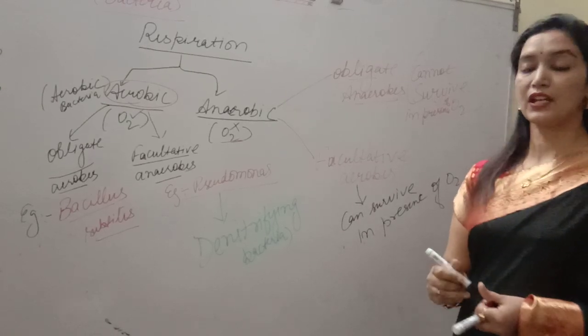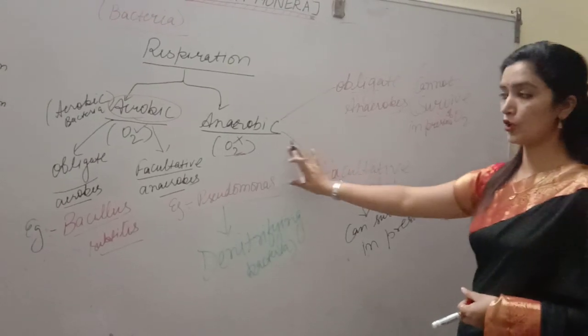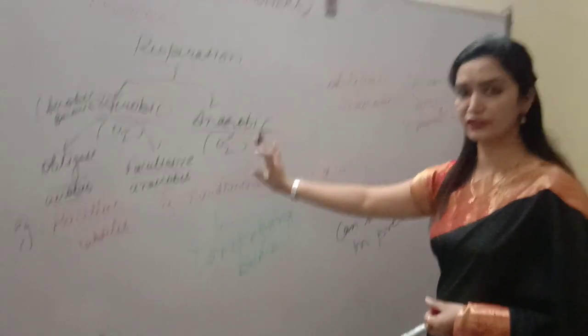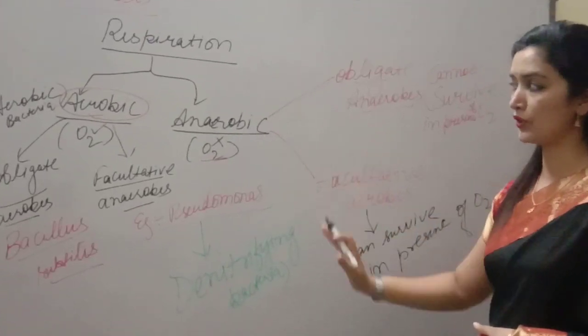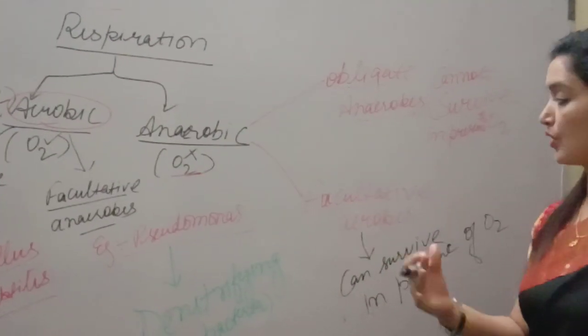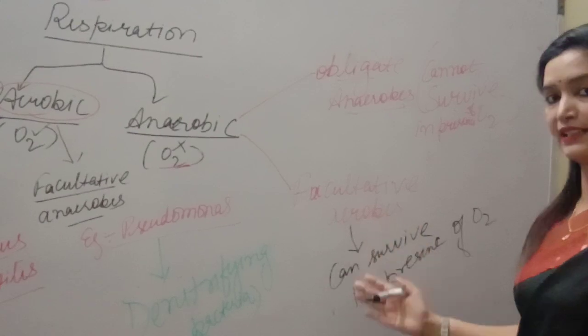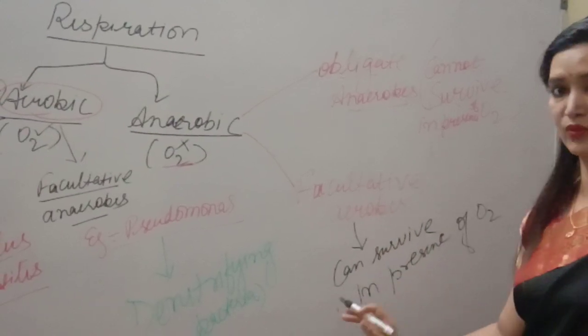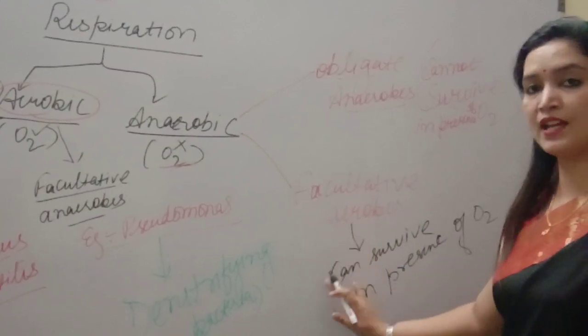Generally they are anaerobic in nature. They don't require oxygen for their respiration, or for the energy yielding process, but if oxygen is present, they can survive. So these are facultative aerobes.